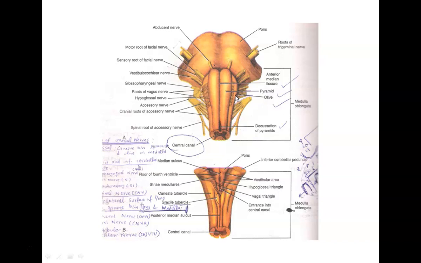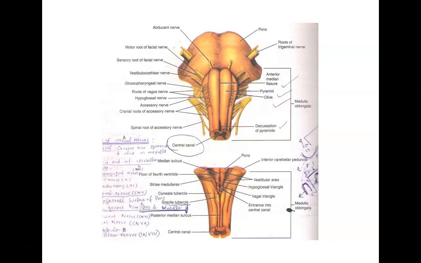Now, certain cranial nerve nuclei are located in the medulla oblongata. Before going into the detail of these nuclei, we say that at the junction of the pyramid and the olive, the nerve which emerges is our hypoglossal nerve. And then between the olive and the inferior cerebellar peduncle, there is emergence of 9th, 10th, 11th cranial nerve. So these are the superficial attachments of the cranial nerves with the medulla oblongata.